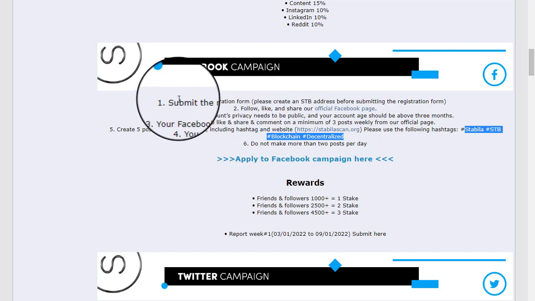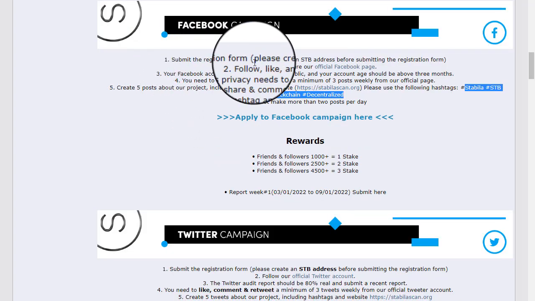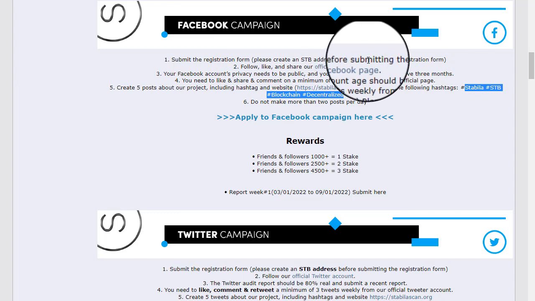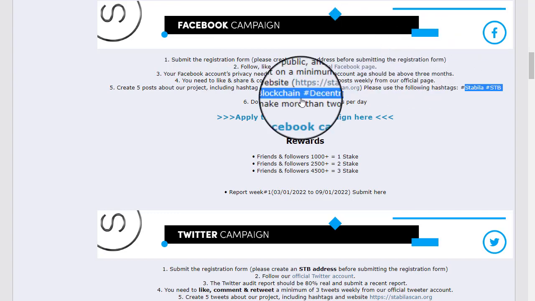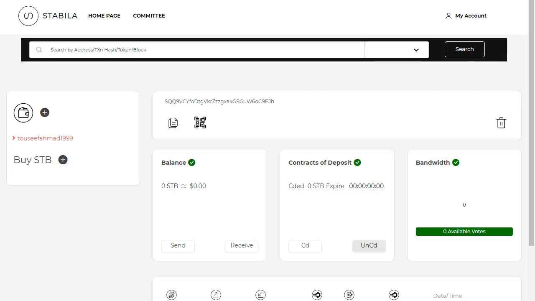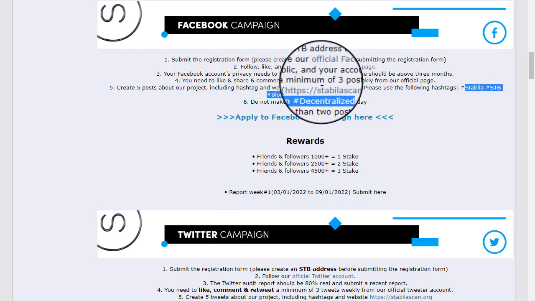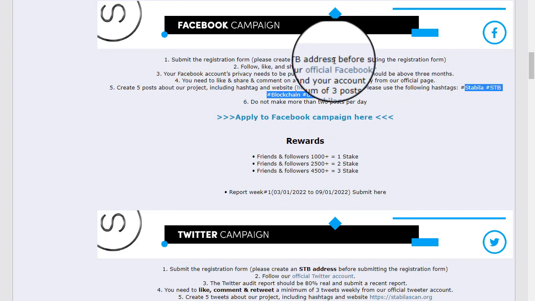So you have to submit the registration form. Please create an STB wallet before submitting the registration form. I have already discussed how to create a wallet step by step. After creating a wallet, you can click on this clipboard. After you click on this, you can check that your address has been copied. After it is copied, you can put the address in the Google form.